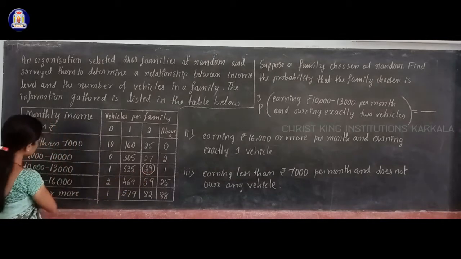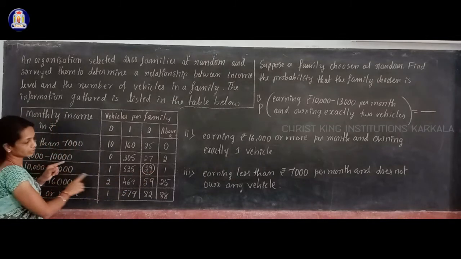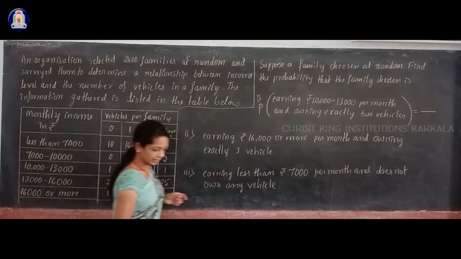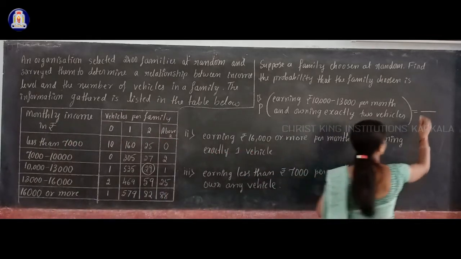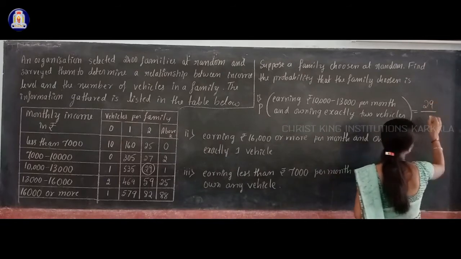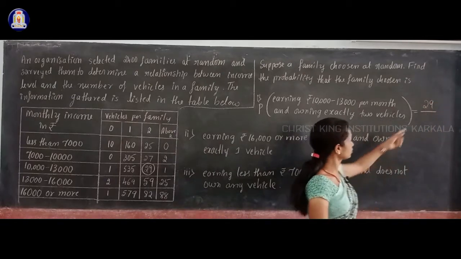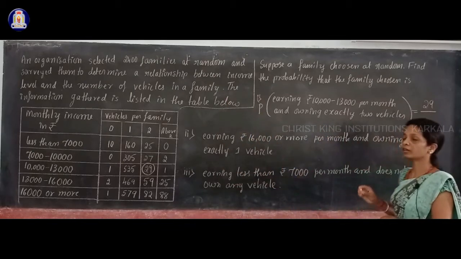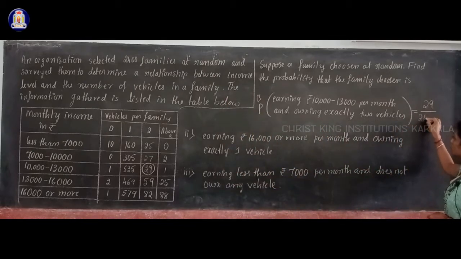Their income level is 10,000 to 13,000, and they have exactly 2 vehicles. So you have to write in the numerator 29, dividing by the total number of trials. Place the total number of families. Total how many families are surveyed? A total of 2400 families are surveyed. So this is the probability of the first one.